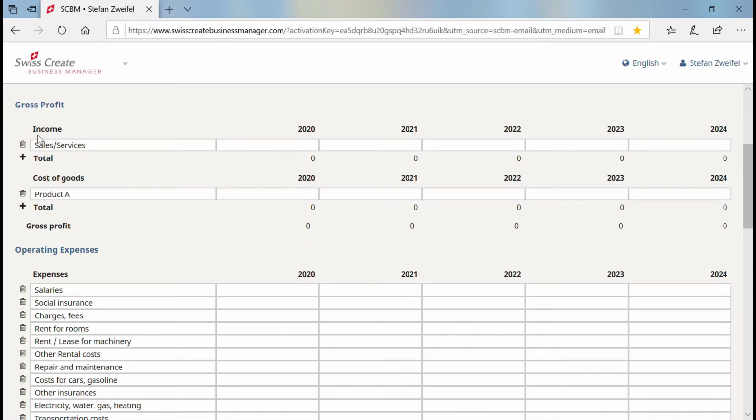First, let's talk about the income. Sales services, I change to coffee. So I sell 50 coffees in the restaurant at $3 a coffee per day. And for the whole year, this is 50 multiplied by $3 multiplied by 235 days in a year. That will give me $35,250 for the coffee.